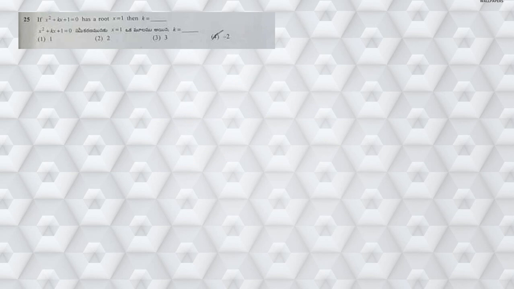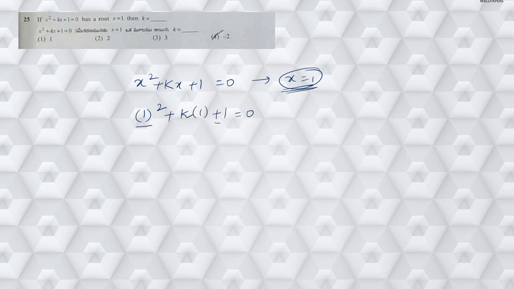Next, question number 25. x square plus kx plus 1 is equal to 0 has a root x equal to 1. That means if it is a root, it should satisfy the given equation. Then substituting x equal to 1, what am I going to have? 1 square plus k times 1 plus 1 is equal to 0. So 1 square plus 1 is 2. So k plus 2 is equal to 0. From this, k is equal to minus 2. Hence the value of k is minus 2.